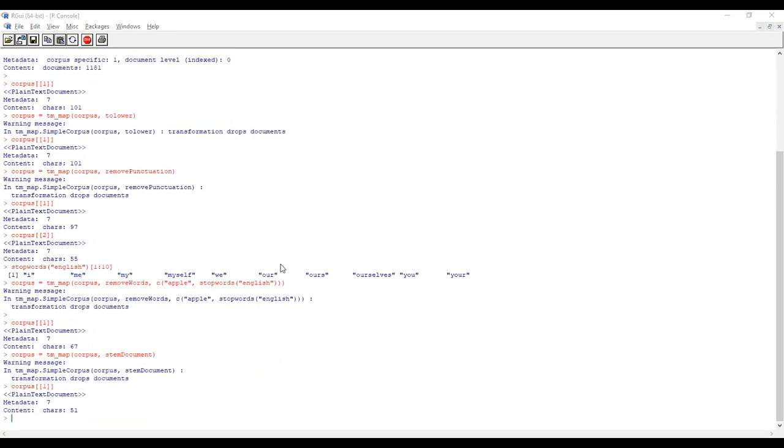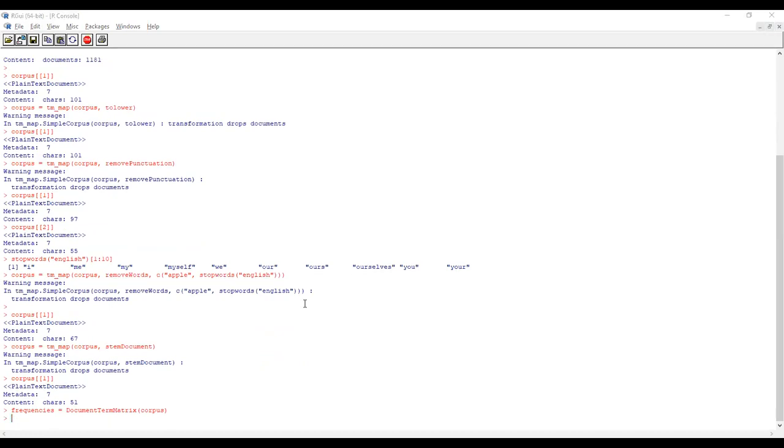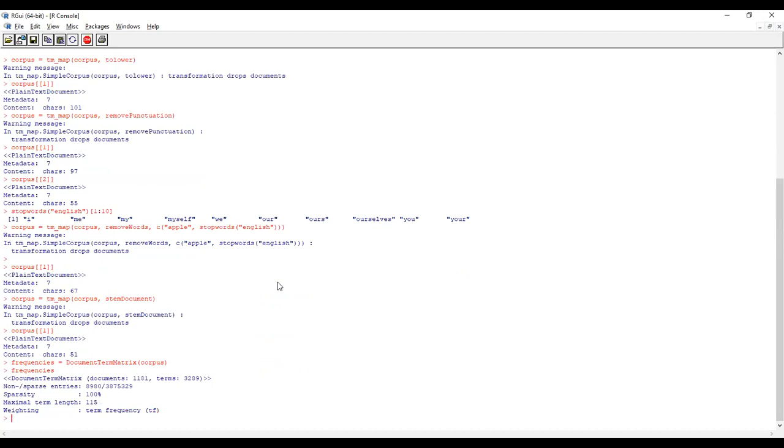After this, the corpus file is ready. Now you have to convert it into a matrix. I will tell you what the matrix is. Originally the file name was not corpus. Originally it was the tweets. Then we changed it into corpus for pre-processing. Now the corpus file we are changing again into a matrix.